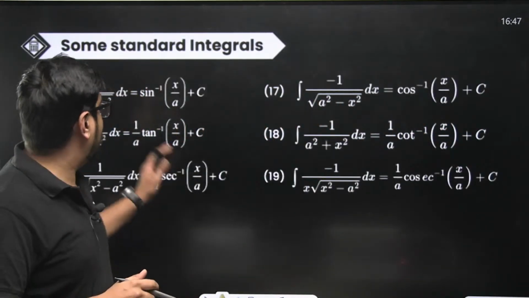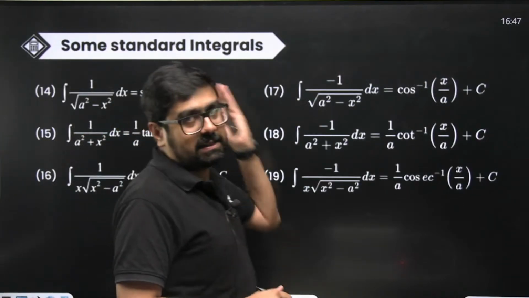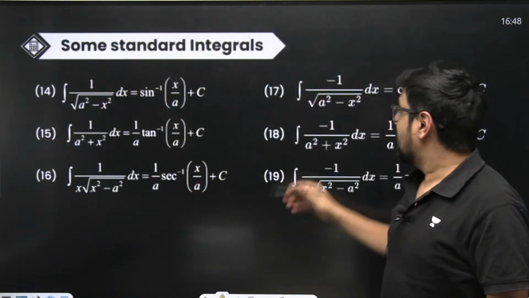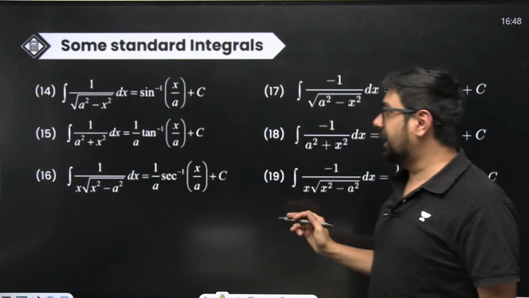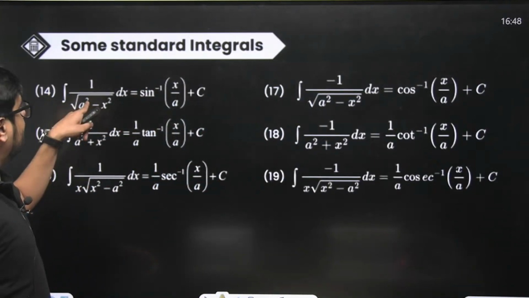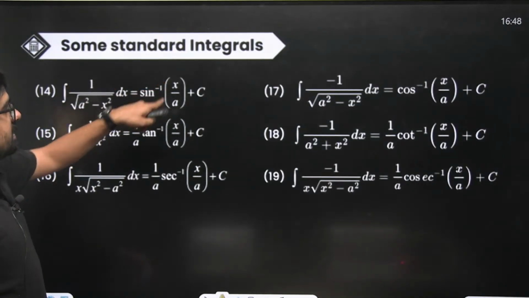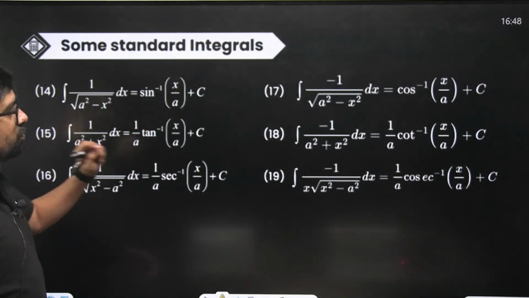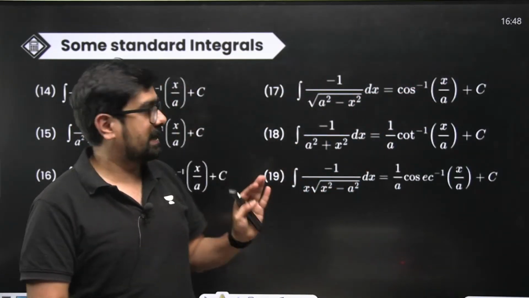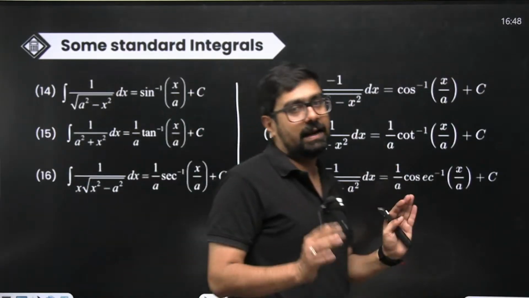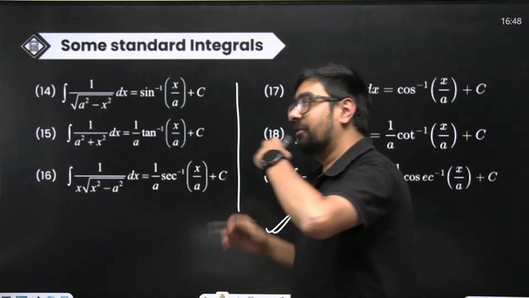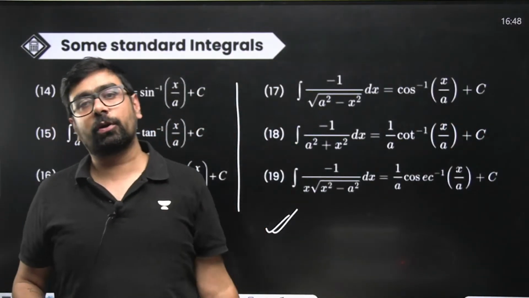Okay, now over here, some of them: the differential of sine inverse x will be like this, 1 by root of 1 minus x square. Even for remembering you can take some hints. For example, sine inverse of x by a will be the integral of 1 by square root of a square minus x square. Similarly, cos inverse of x by a will be the integral of minus 1 by square root of a square minus x square. So this is written in such a way that you can link and remember. But yes, you'll have to remember all of them. Very important to remember them. Without this slide, you cannot even proceed to the questions ahead.